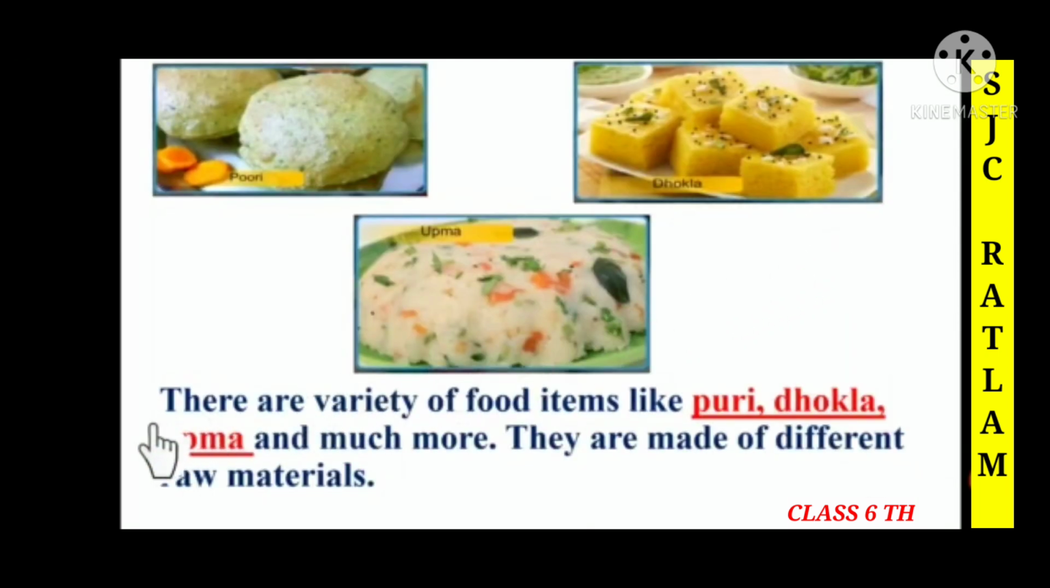Children, here we can see that there are varieties of food items like puri, dokla, upma and much more. And children, here we can see that they are made up of different raw materials. Suppose children, for puri we need what? Wheat flour, salt, water. For dokla we need curd, besan, salt, oil, water, green chilies, etc. And for upma we need dal, onion, chili, salt, carrot, ginger, mustard seed, curry leaves. So children, by all these ingredients we are able to make varieties of dishes.